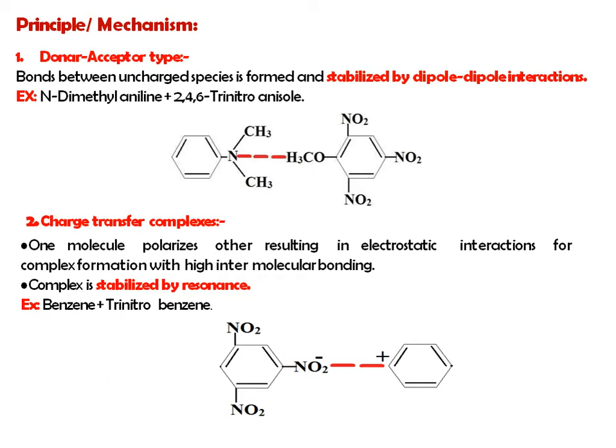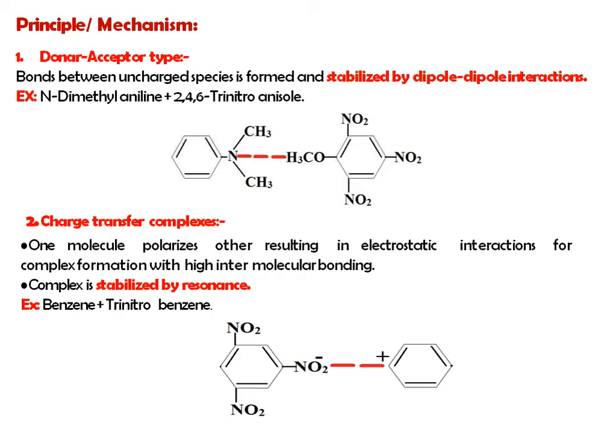Now, which molecular entities are here? First is nitrogen and second is carbon from the benzene ring. The molecule from which charge is transferred is called the electron donor, and the molecule which receives this charge is called the electron acceptor.